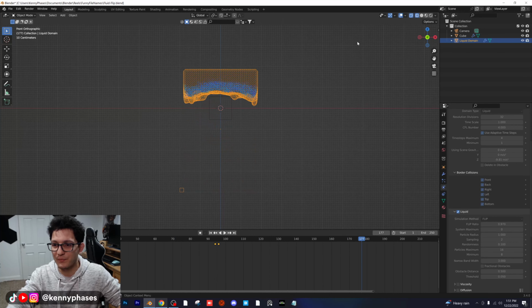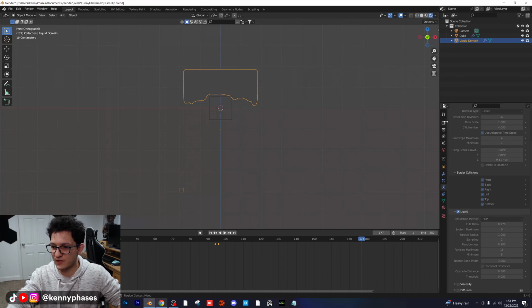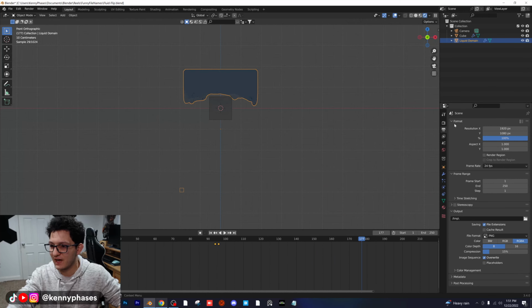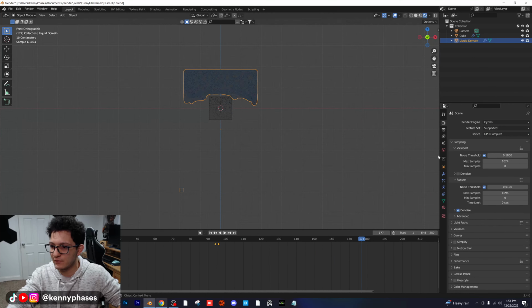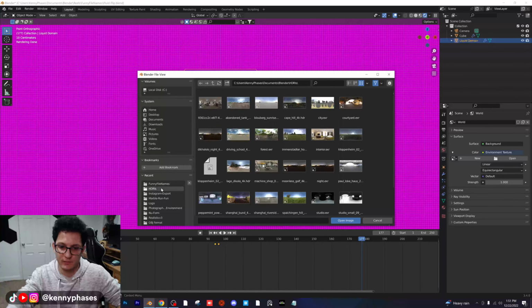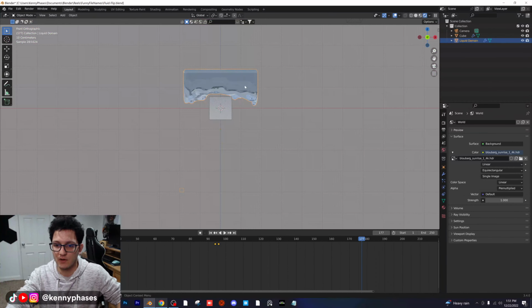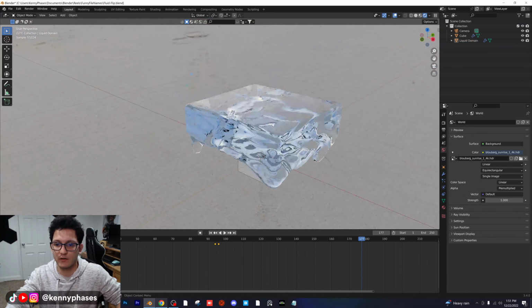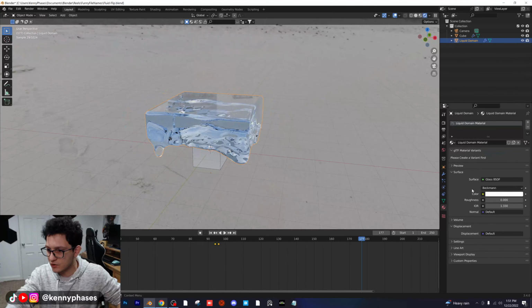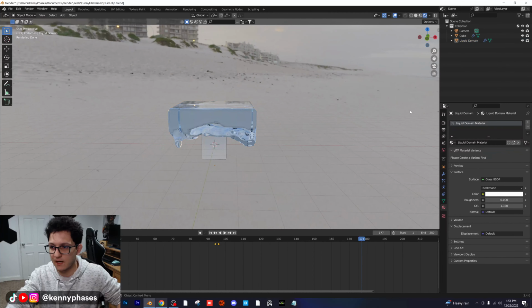It looks really cool. Let's go into rendered view real quick, and let's just add some materials. Let's get out of Eevee, go into Cycles. Let's choose our GPU. I'm just going to add a quick environment texture in here as always. Just give us some really quick, easy lighting. Let's go with this one. And then by default, Blender automatically applies a shader to your liquid. And I believe this should be a 1.33, yep, 1.33 IOR, which is the IOR of water.